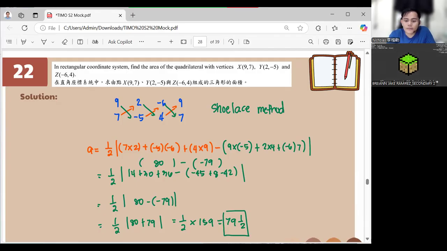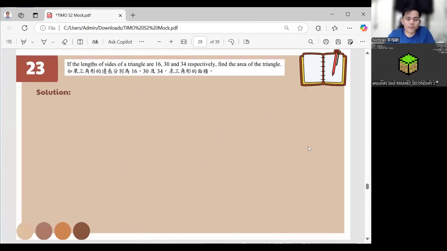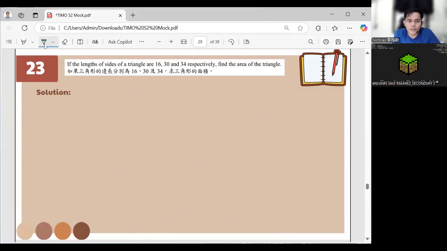Okay. Let's have number 23. If the lengths of the sides of a triangle are 16, 30, and 34, find the area of the triangle. Now, let's double check first. Is this a right triangle? Let's double check.